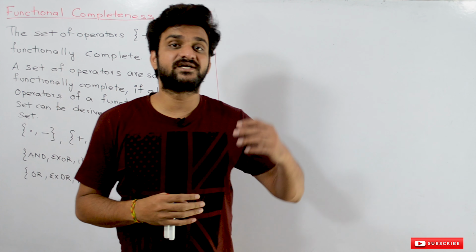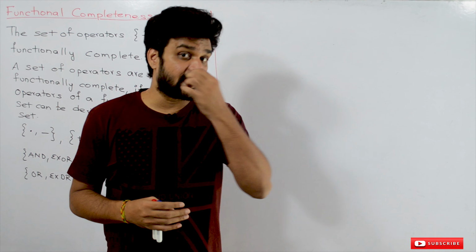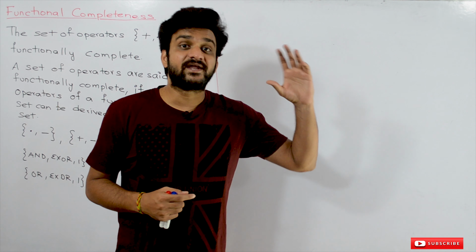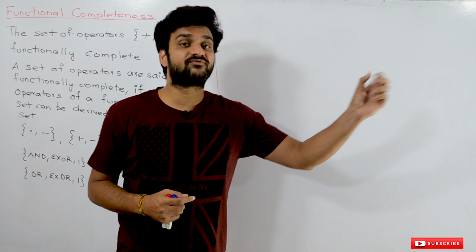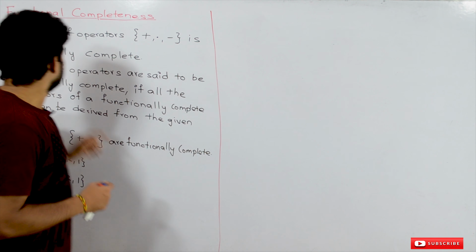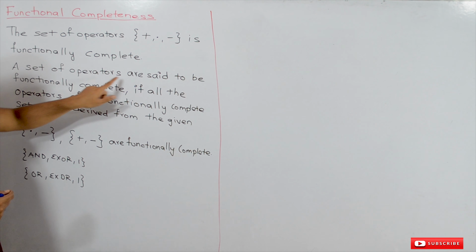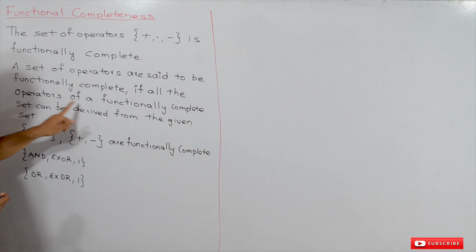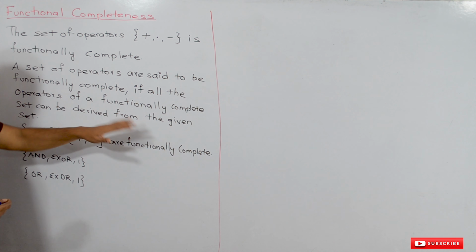Similarly, another set of operators can also be called functionally complete. When can we say that a particular set of operators is functionally complete? A set of operators is said to be functionally complete if all operators of a functionally complete set can be derived from the given set.